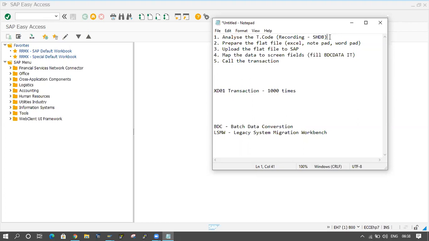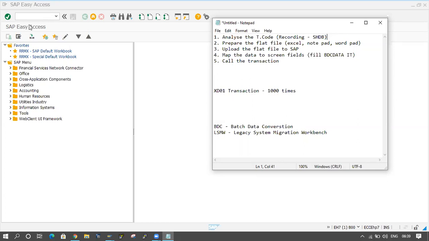The recording may be created by functionals or end users, or they will give you the data and you have to do the recording. They will tell all the information about where to enter the data, and we enter the data and do the recording for that.